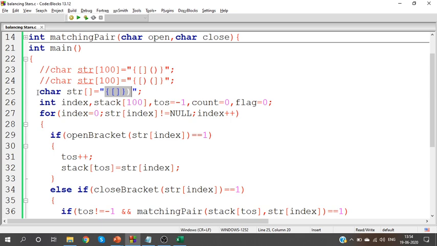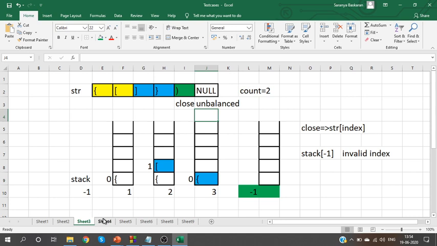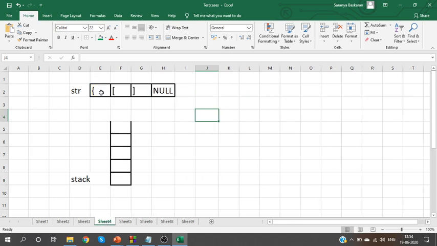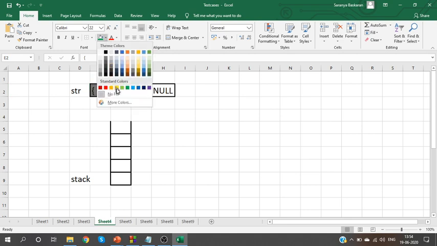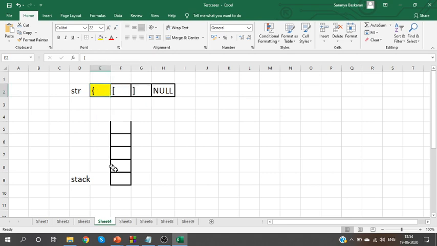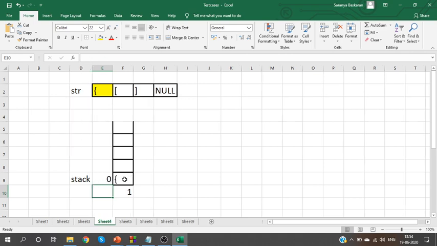So now will this work for all test cases? No. I've added one extra close bracket. Next scenario, I will add an extra open bracket. Simple test case only. Look at it. Initially, I see an open bracket. I'll push it into the stack. Step 1. Top of stack is 0. I'll push an element.